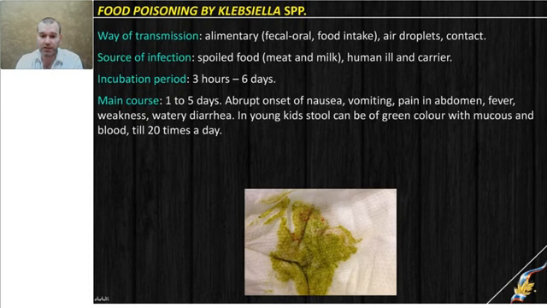Especially in younger kids, stool can have a greenish color because of intense production of mucus, and sometimes traces of blood can appear. Diarrhea can be very frequent, though not excessive in amount, and can bother the subject up to 20 times per day. It means that every hour people will feel some discomfort and diarrhea will appear.